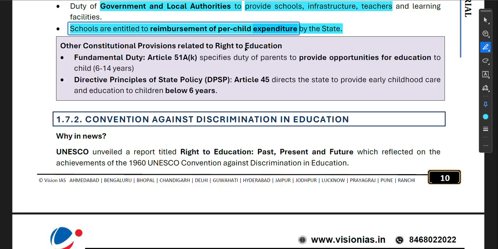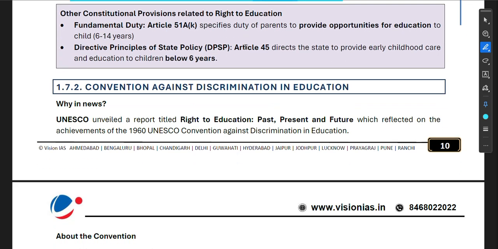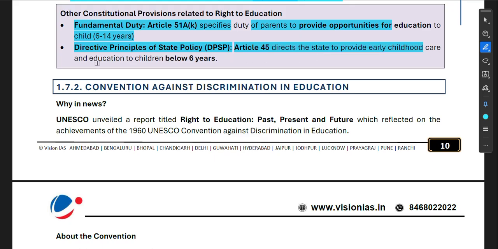Okay, then other constitutional provisions related to right to education. So, fundamental duty: Article 51A(k) specifies the duty of parents to provide opportunities for education to a child 6 to 14 years. Directive Principles of State Policy: Article 45 directs the state to provide early childhood care and education to children below 6 years.